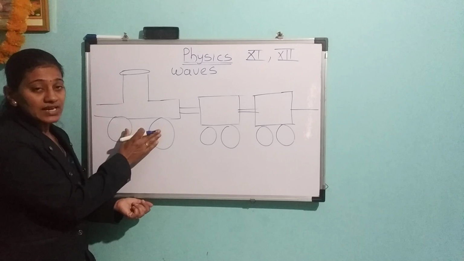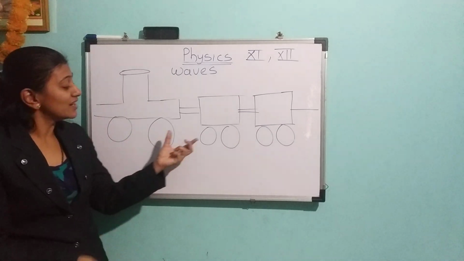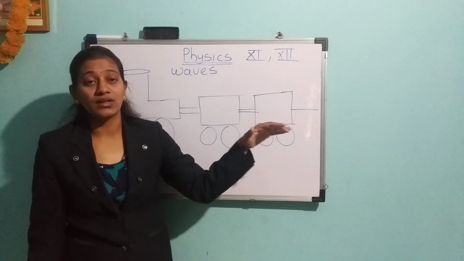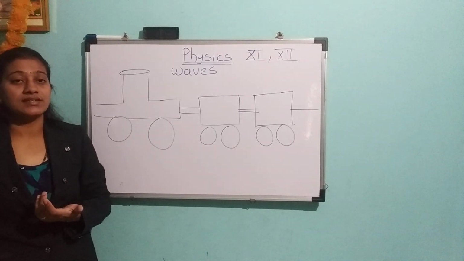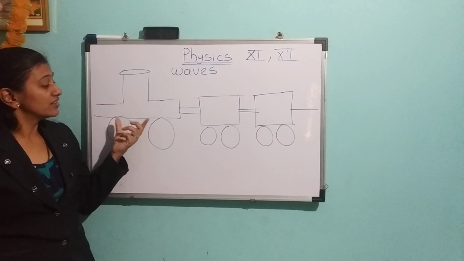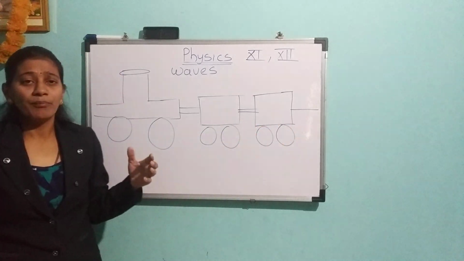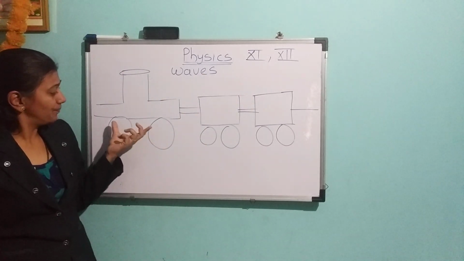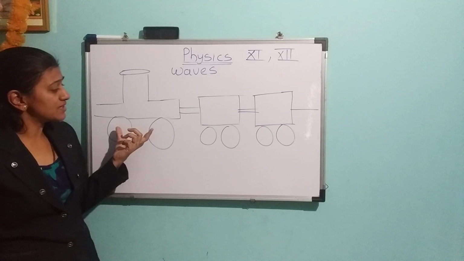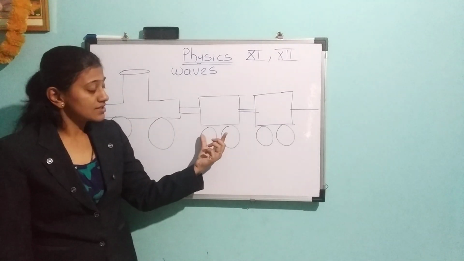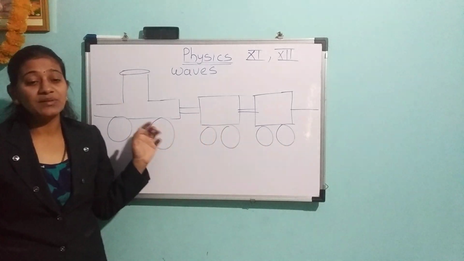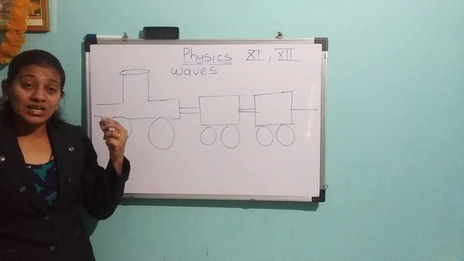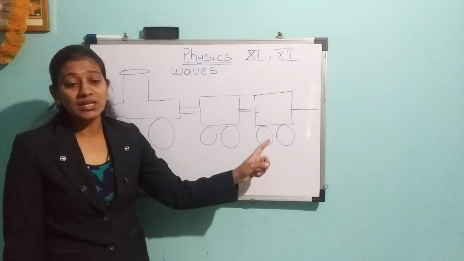That means the push is transmitted from the engine. This push is again transmitted to the first bogie. This push is again transmitted to the second one, and it is going on. That means whenever the train is stationary and the engine starts, a disturbance is created in that structure also, but that disturbance passes from one end to another end. The engine is displaced first. This disturbance is transferred to the second one, then to the third one. That means it is displaced one by one, and the push from the engine is transmitted from one bogie to the second bogie to the next bogie.